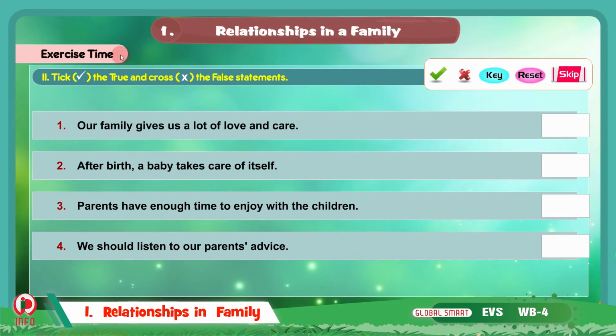So under exercise time, the second bit here is tick the true and cross the false statements. Here the first statement, our family gives us a lot of love and care. So is this a true statement or a false statement? Our family gives us a lot of love and care. Yes, this is a true statement. So we will put a tick mark here for the first statement.